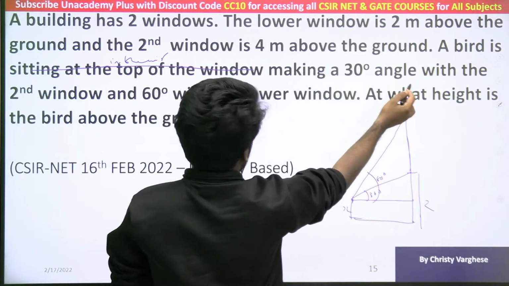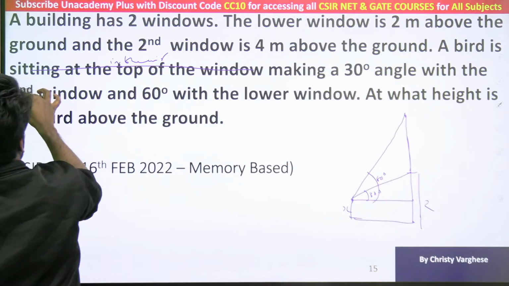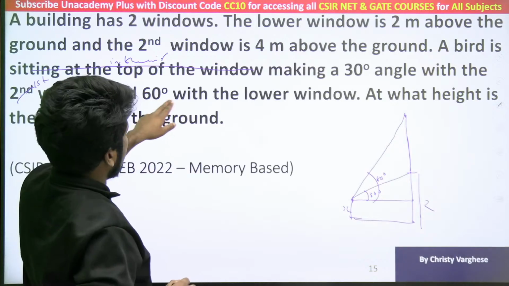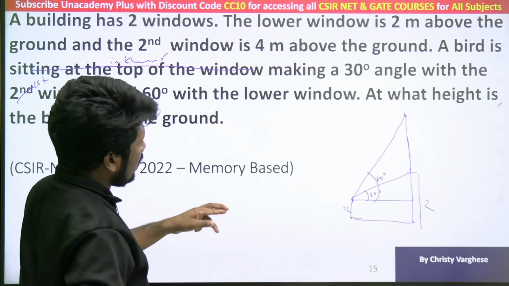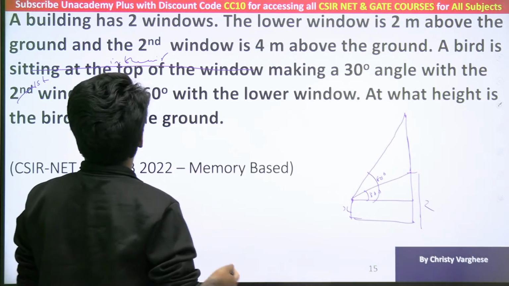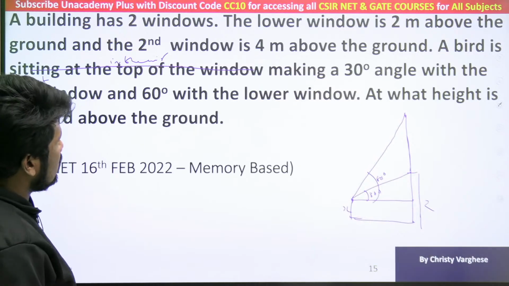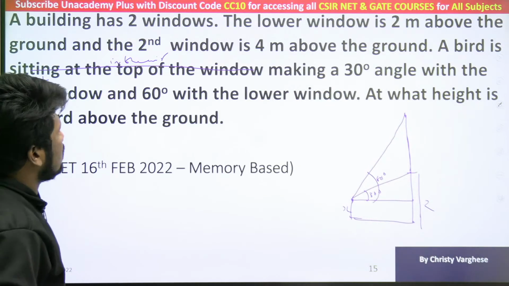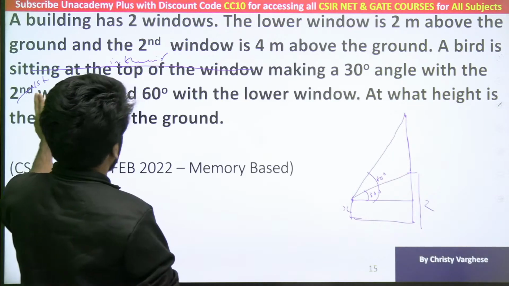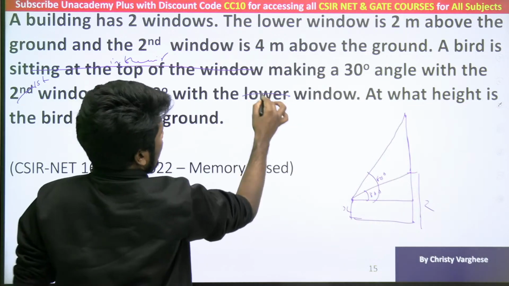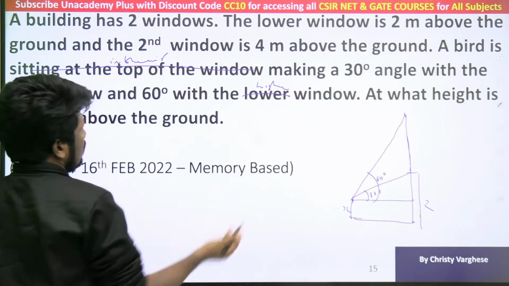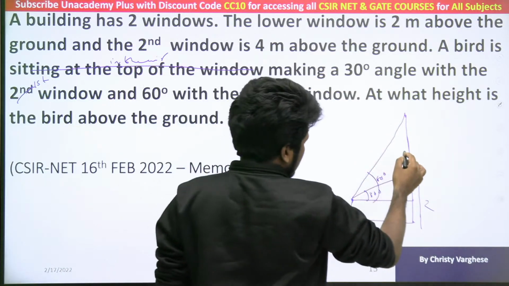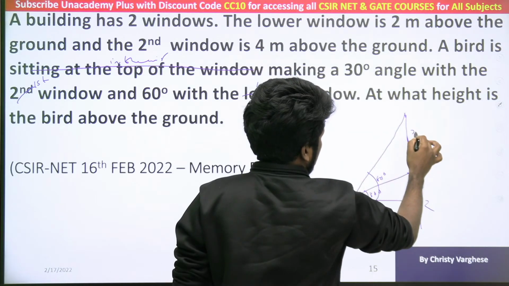So the correction needed is this is the first window, and 60 degree with the lower window. Yeah, then that is correct. 30 degree with the higher window, and 60 degree with the lower window, and this is with the higher or the second window. So yeah, if this is the question, let us understand it this way and try to answer this.